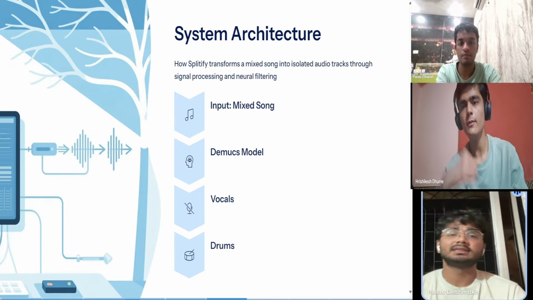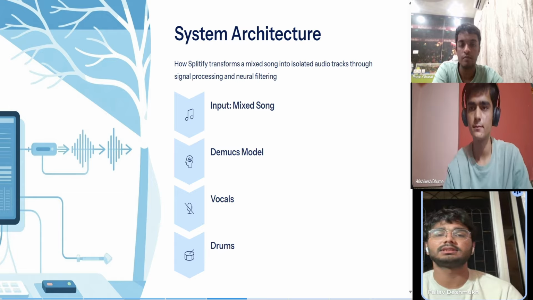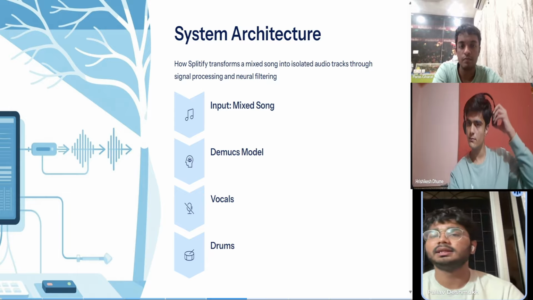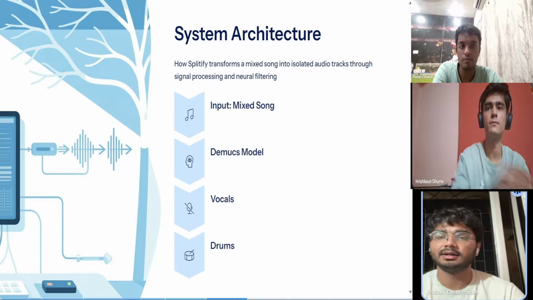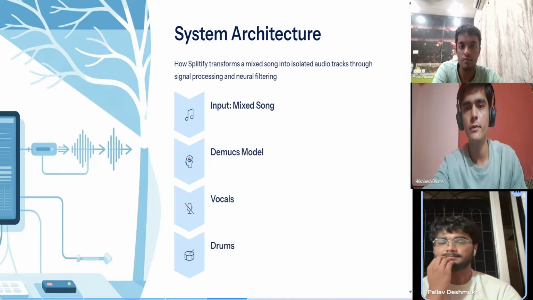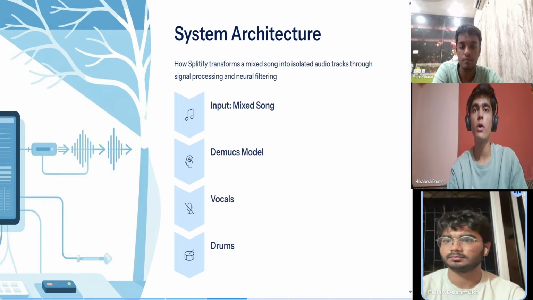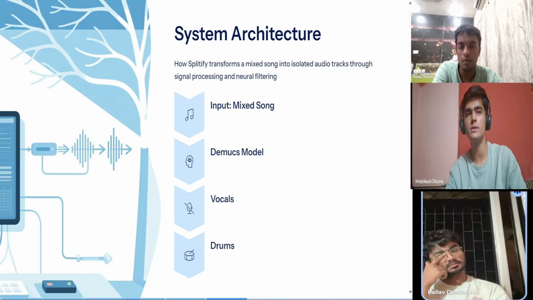Now let us have a look at the system architecture of Splitify, or in simple terms, how the system processes a mixed song and converts it into isolated audio tracks. The overall workflow follows the same pattern as what we learn in signals and systems, where a signal passes through a system, gets filtered, and produces different outputs. The process begins with the input, which is the mixed song, a discrete time digital signal sampled at 44.1 kHz.